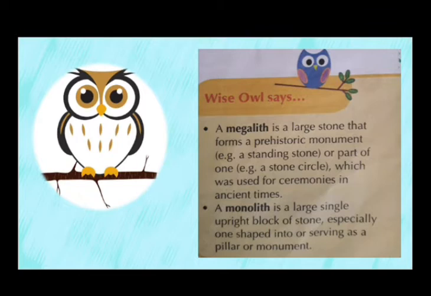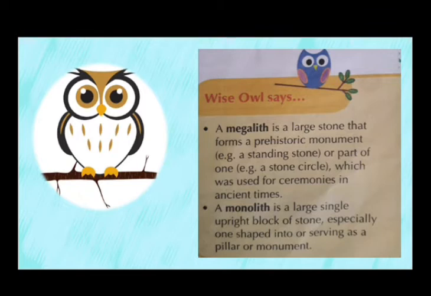A monument is a large structure usually made of stone, which is built to remind people of an event in history or a famous person. A megalith is a large stone that forms a prehistoric monument. For example, a standing stone or part of a stone circle which was used for ceremonies in ancient times.